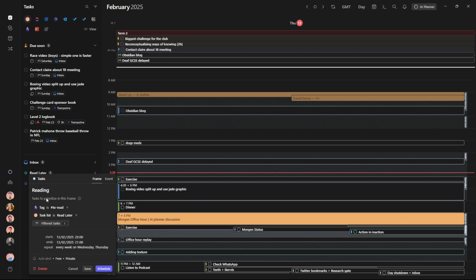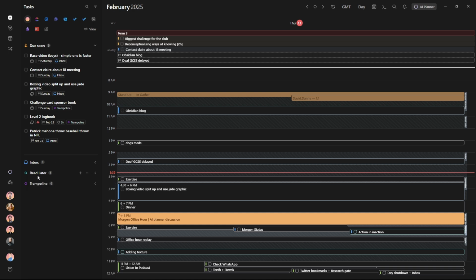After that, I then have a reading list, so any Obsidian tasks that are to read can be suggested inside of that slot, and then anything inside of the task list read later goes into that slot. And my read later task list is right here, so you can see I just add things in on my phone or wherever I can to Morgen, whether that is checking WhatsApp, which I do in the evening, see there, so anything that I've seen, I'll probably send myself a message on WhatsApp, and then when I check WhatsApp, I can add it into the read later list, or Zotero, or just get rid of it because I don't want it, and I'm not sure what I'm going to do with it. So that's one way I bring in tasks into my list of things to do.